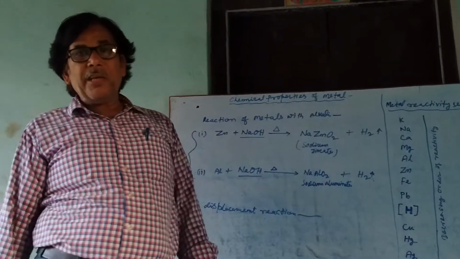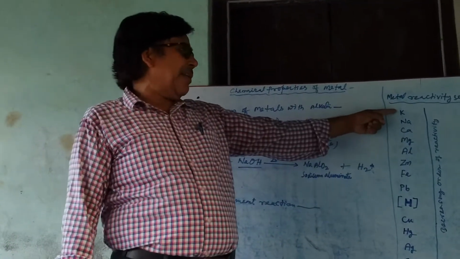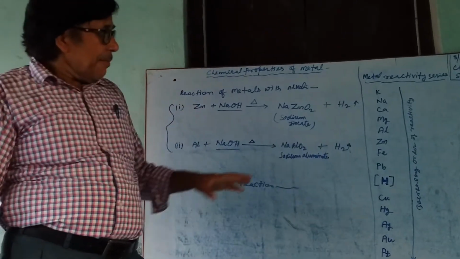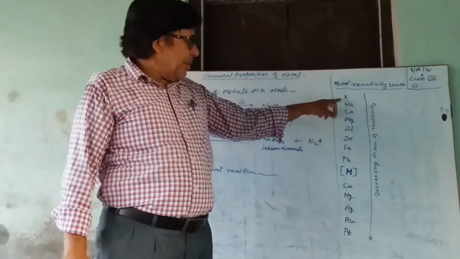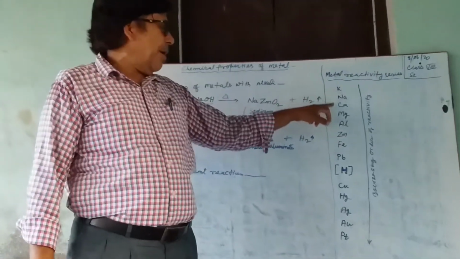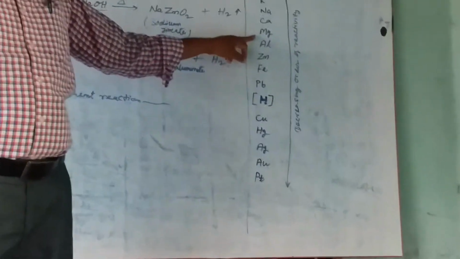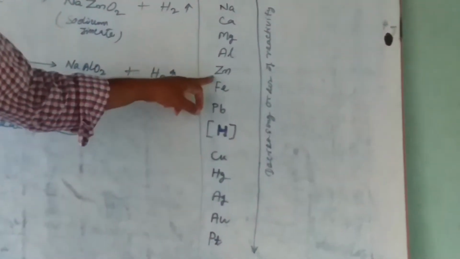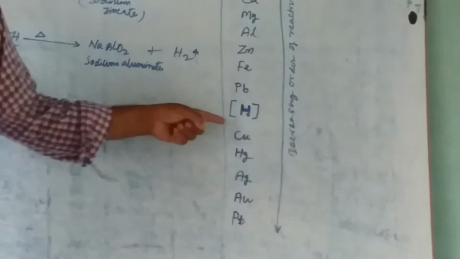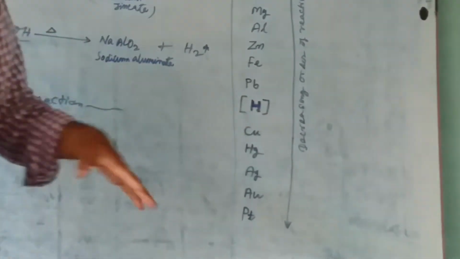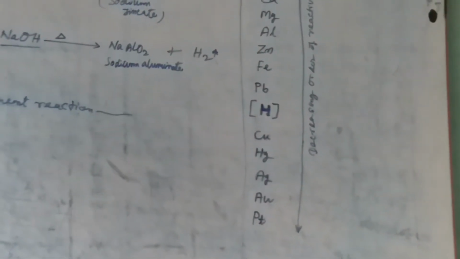The most reactive metal is placed at the top and the least at the bottom. Means potassium is more reactive than sodium, is more reactive than calcium, is more reactive than magnesium, is more reactive than aluminum, is more reactive than zinc, and so on. Here one of the non-metals, that is hydrogen, is also placed in the reactivity series.